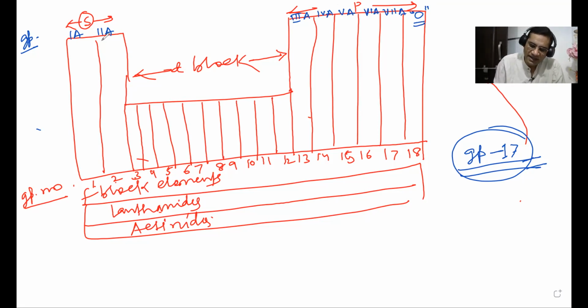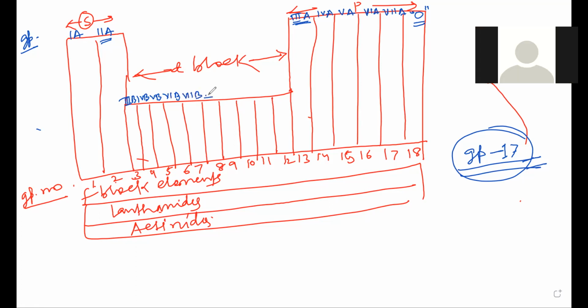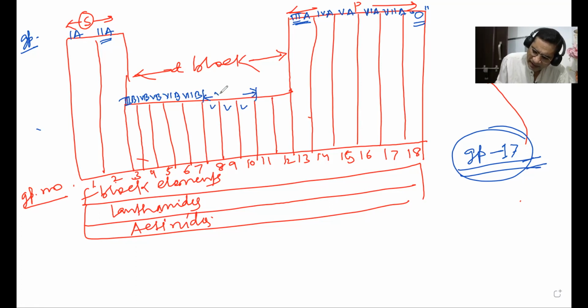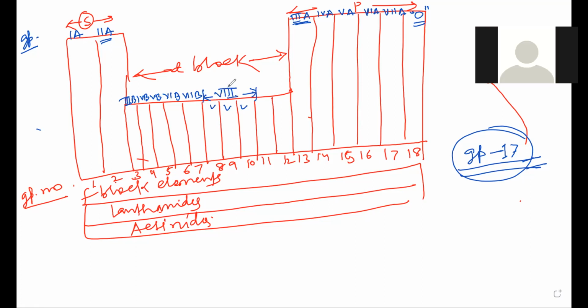Now see, here you left at second A, and from here you started with third A. Now here what would it be? Third B, fourth B, fifth B, sixth B, seventh B, and these three are 8th group, not 8th A, B, or C. It is simply 8th group.